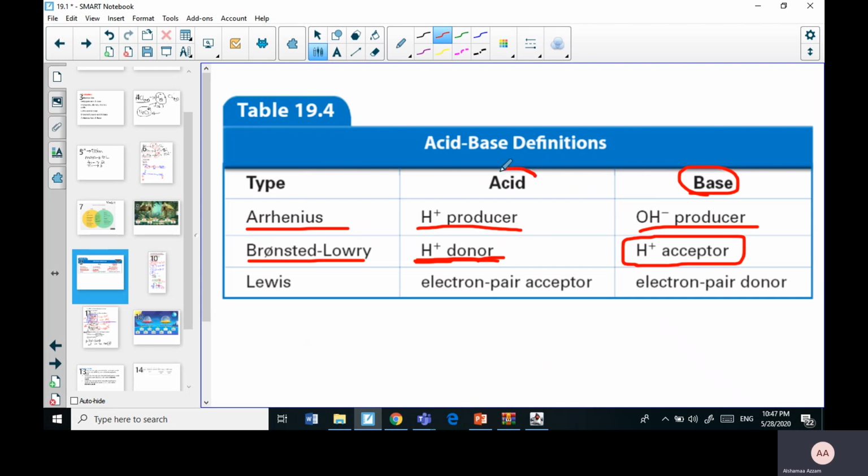So this is where the difference comes between Bronsted-Lowry and Arrhenius. The problem is not in the acid. Both of them agree that an acid should produce or donate a proton. The difference was in the base. An Arrhenius base should have a hydroxyl group in its structure, so it has to produce a hydroxyl group when dissolved in water, or when solubilized or ionized. But Bronsted-Lowry said no, it's not about the hydroxyl group that is going to be produced. It is about the proton that it is going to accept.